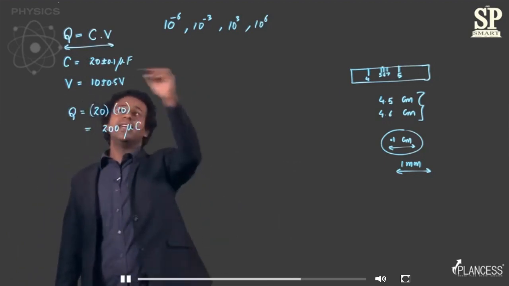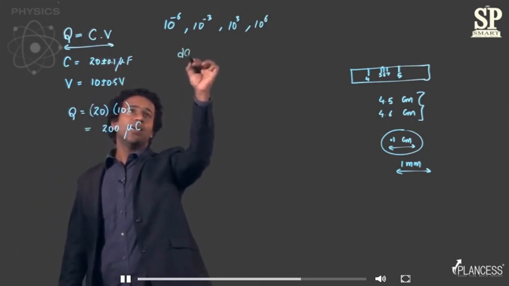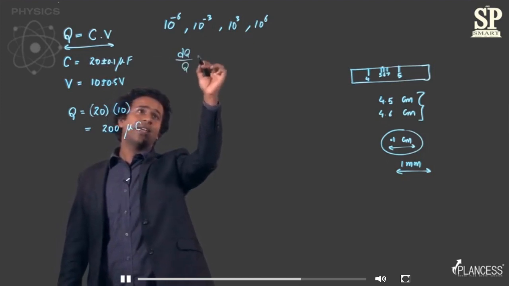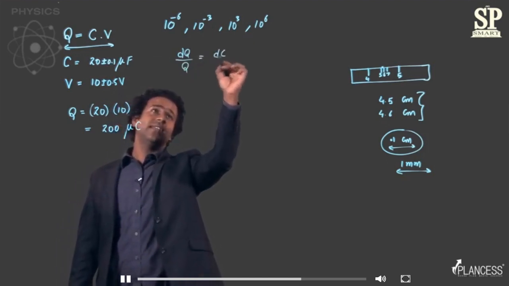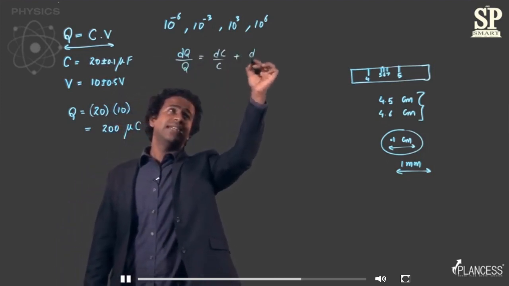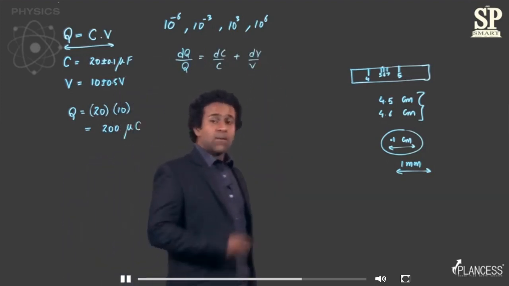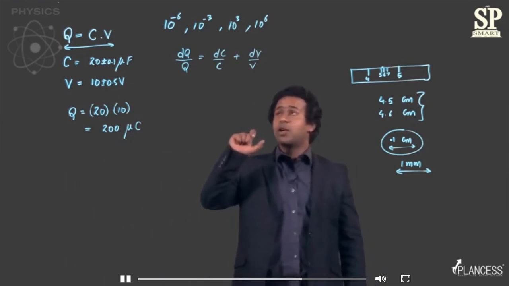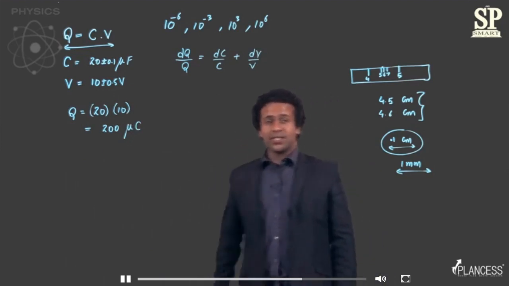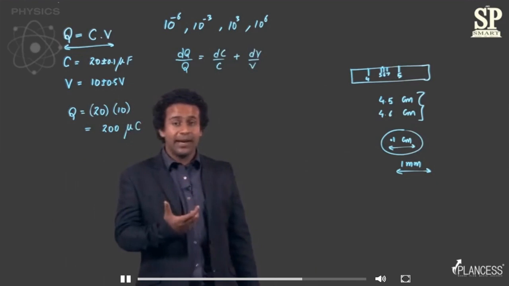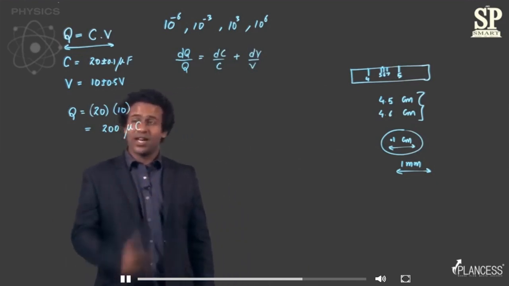Remember, we just studied that in such an expression, we could say that dq by q is equal to dc by c plus dv by v, right? Now, this dq can be called a small change in charge, which can also be approximated as the error in charge.